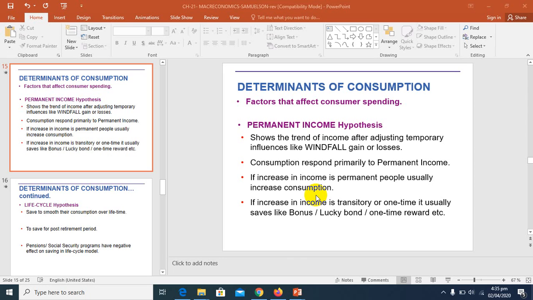So consumption and saving behavior are key to understanding economic growth and the business cycle. We already studied what the determinants of consumption are. Whenever a question is asked of you about the determinants of consumption, you should know what they are. So we begin by analyzing the major forces that affect the consumer's spending. What factors in a nation's life and livelihood set the pace of its consumption outlays?